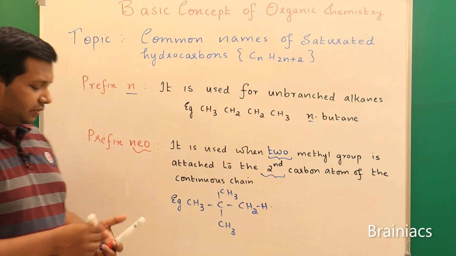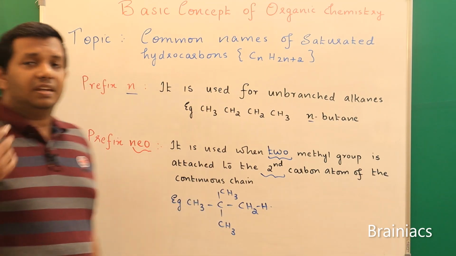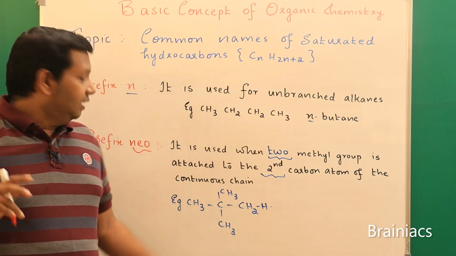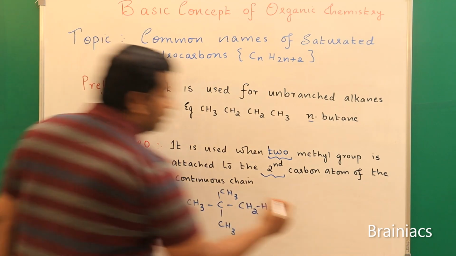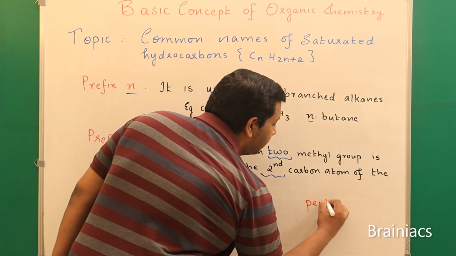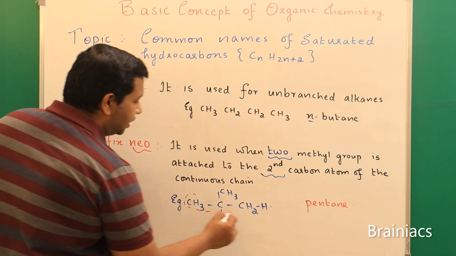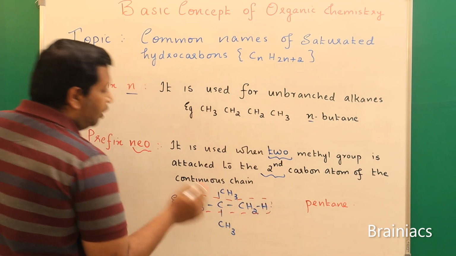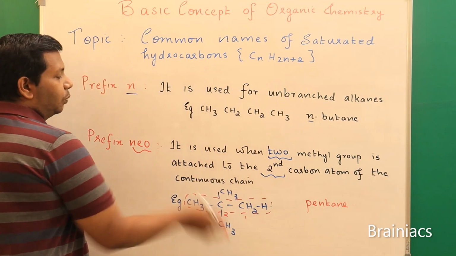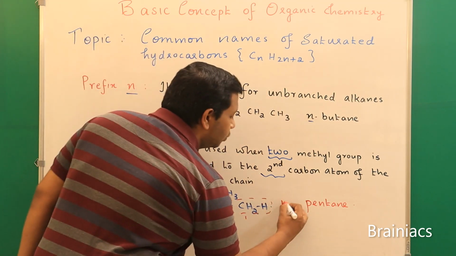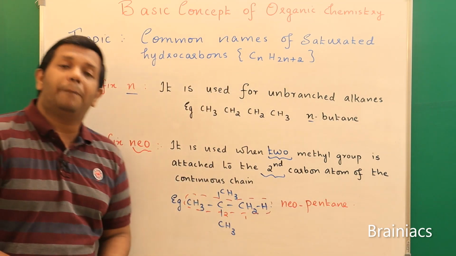Now many students will say, sir, here altogether 5 carbon atoms are there, right? So in this case it is not butane, correct? If 5 carbon atoms are there, what do we say? It is pentane, right? But what sort of pentane is this? Let me say the continuous parent carbon chain is this one. If I number it 1, 2, the second carbon atom has 2 methyl groups. If 2 methyl groups come, we use the term neo. So what is the name of this compound? We say it is neopentane.